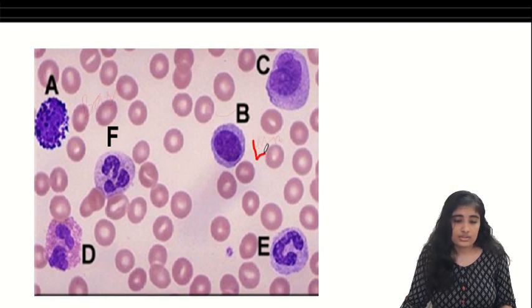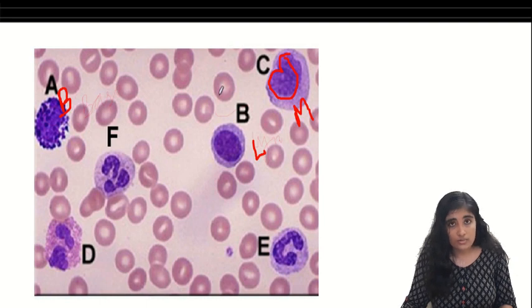So this one is a lymphocyte. This one is a basophil. Next one, this one. It has what shaped nucleus? Kidney shaped nucleus. And kidney shaped nucleus is found in monocyte. And in fact, this is the biggest cell if you compare it with the rest of them.